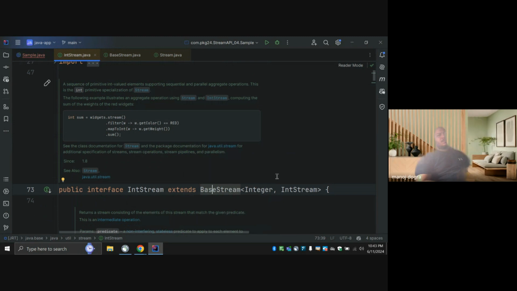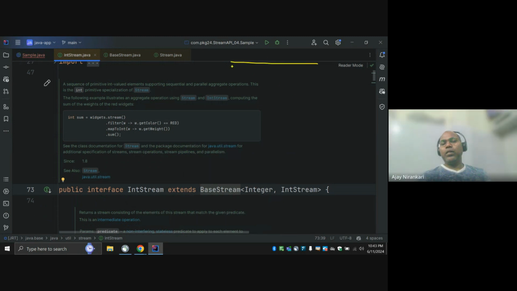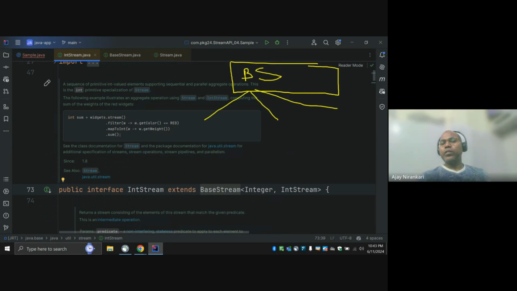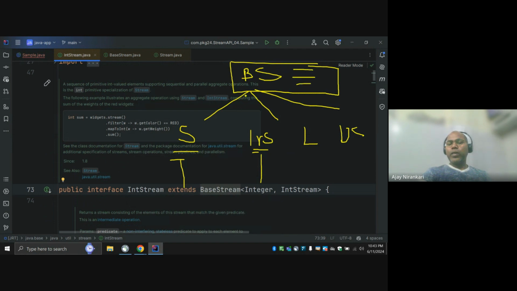So indirectly the JDK library defines one base stream API, and many sub streams: maybe Stream itself, IntStream, LongStream, DoubleStream, right? So you find specialized, specific interfaces here. Notice any super interface defines some behavior that's automatically inherited by every sub interface, or specialized interface.